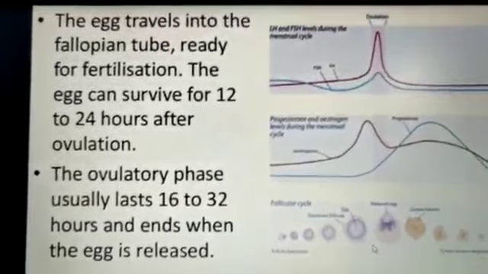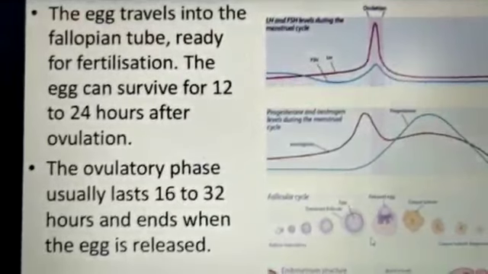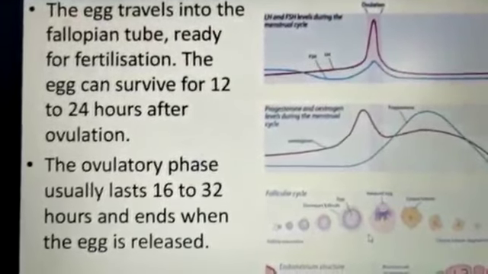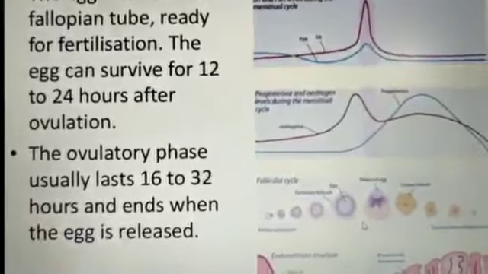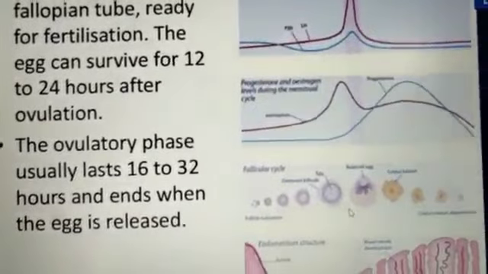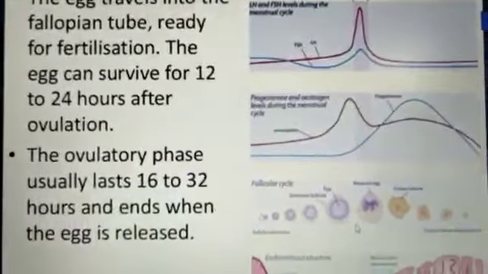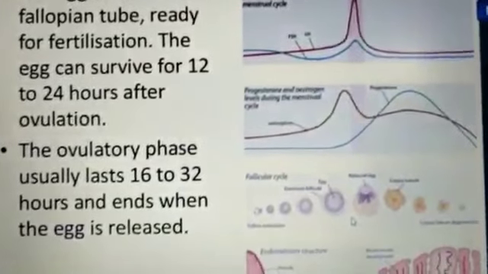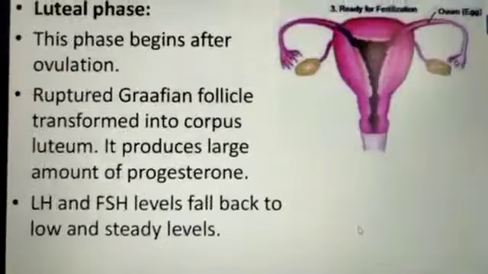The egg travels into the fallopian tube ready for fertilization, and the egg can survive for 12 to 24 hours after ovulation. After the 14 days, the ova is formed and sent to the fallopian tube, and in the fallopian tube it survives for 12 to 24 hours. The ovulatory phase usually lasts 16 to 32 hours and ends when the egg is released.